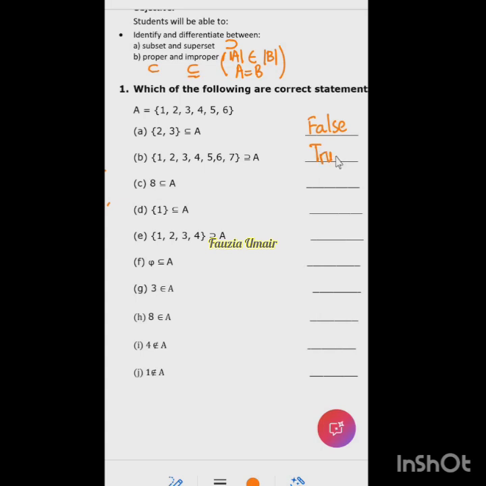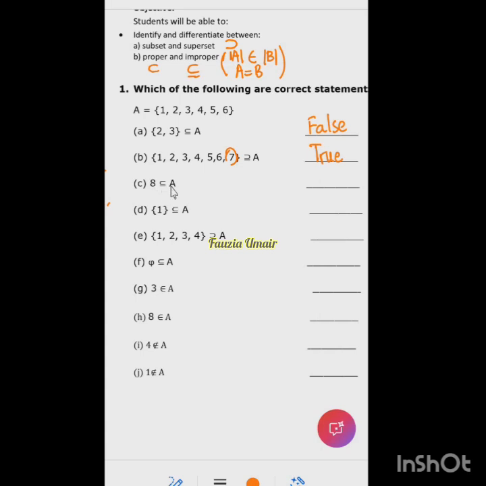Why? Because a superset should be a bigger set. Isme we have 6 numbers. Isme we are having one extra number, which is 7. So that makes this set a bigger set than A. So a bigger set is called a superset. So that's a true statement. Very good. So now next is 8. Ma'am, false.